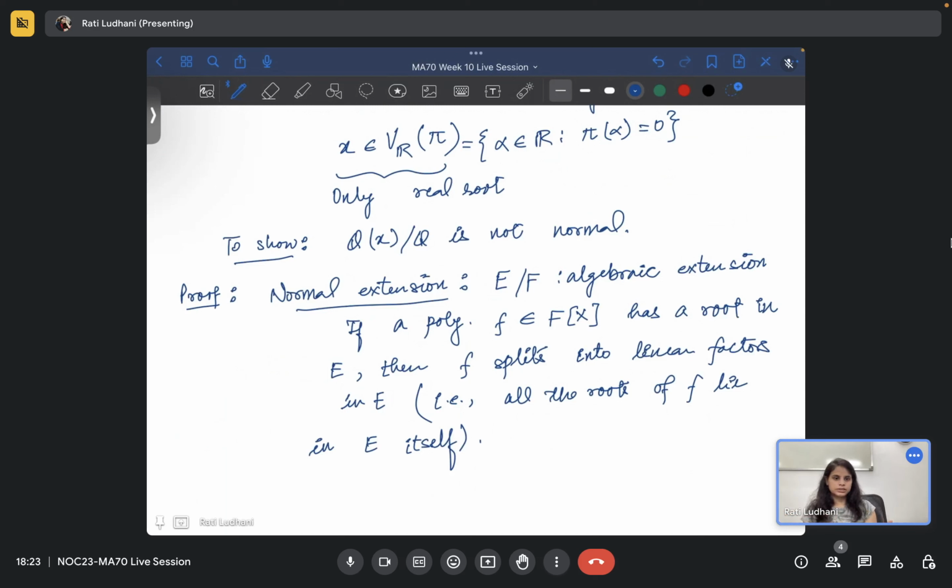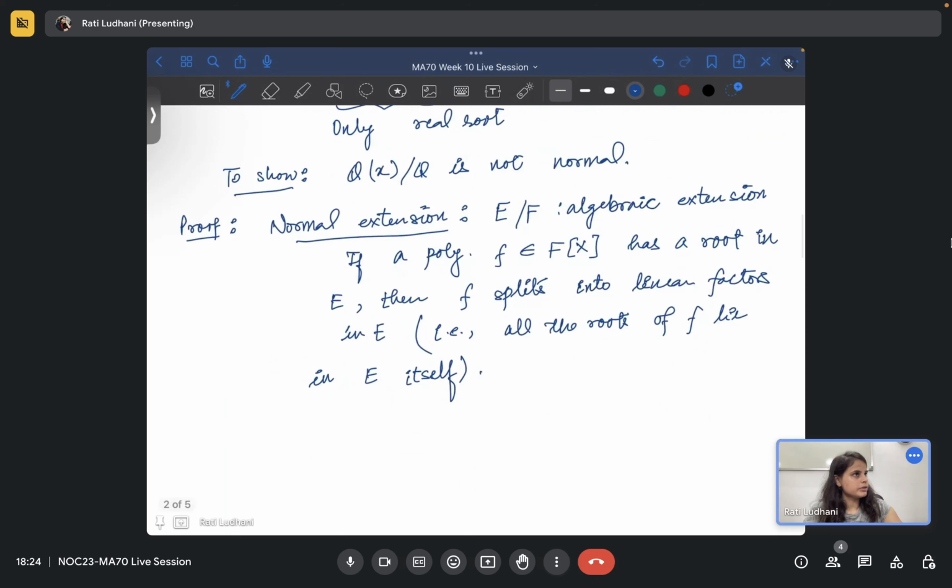It just says this. Like for example, if you just consider, let's say, I don't know, maybe. Ma'am, it is true for any polynomial. Yeah, this is for any polynomial. If you consider any polynomial in F[x], and if it has a root, then all the roots will be there.